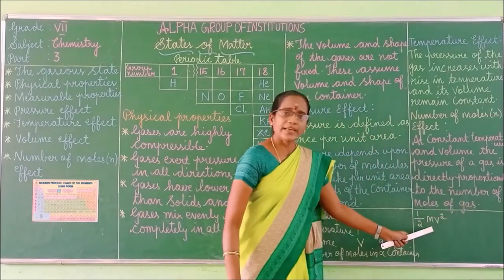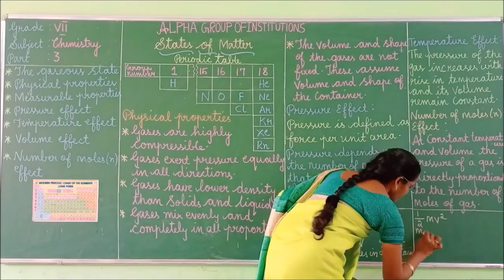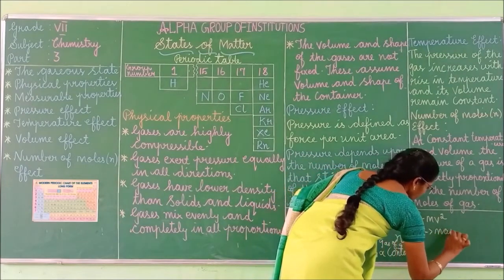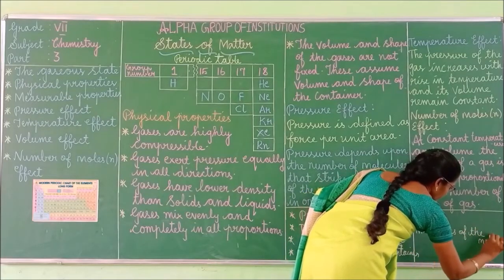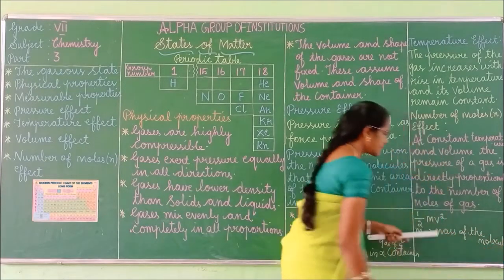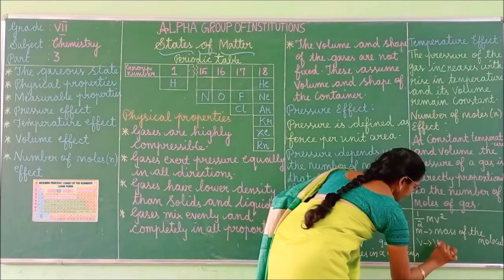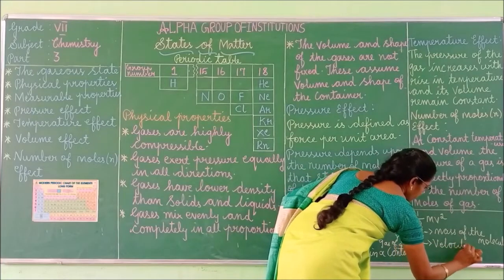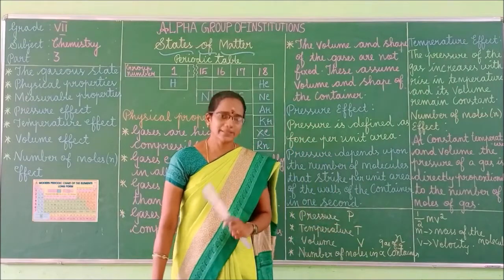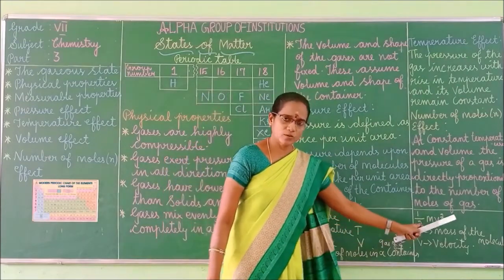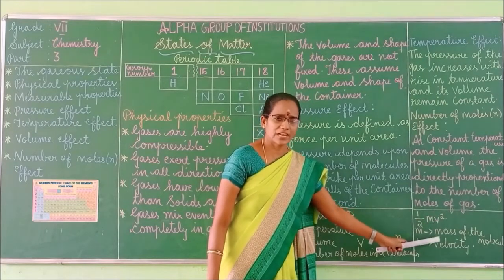Here, m is the mass of the molecule, whereas v is the velocity.